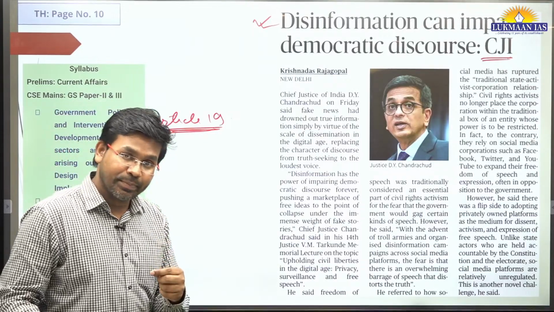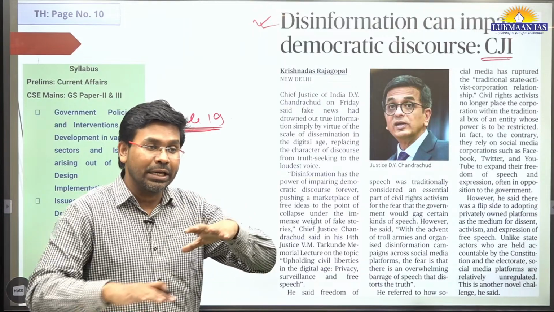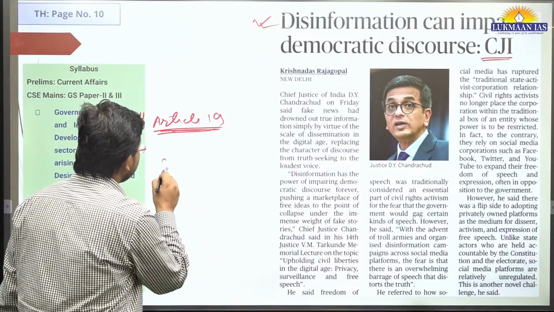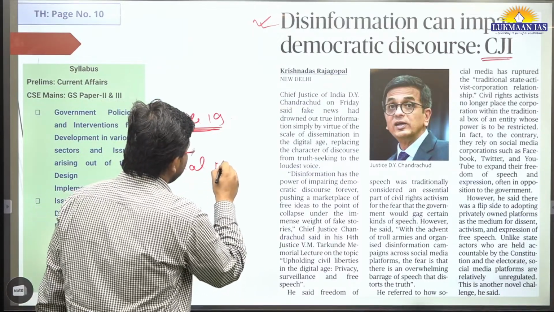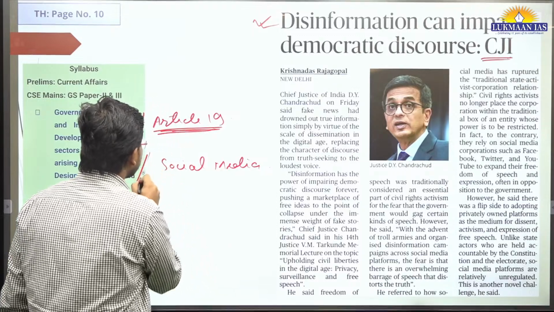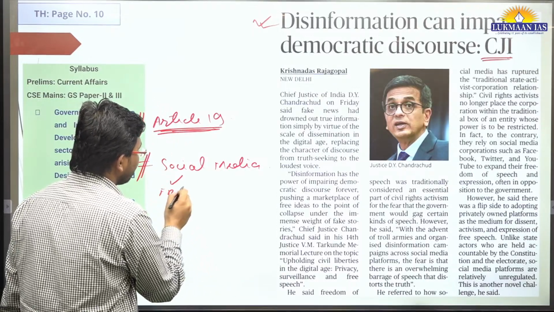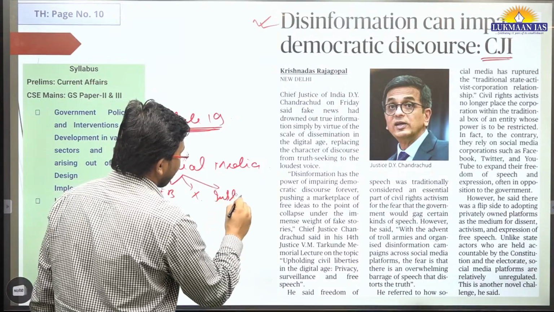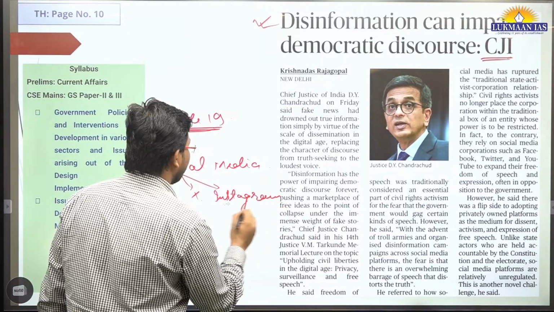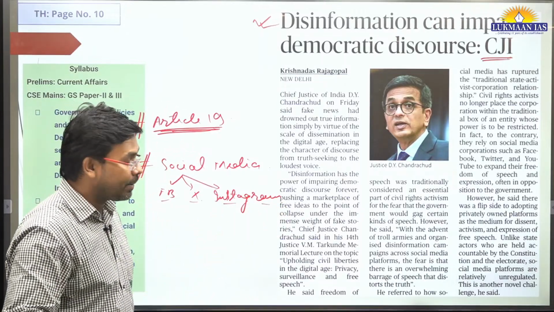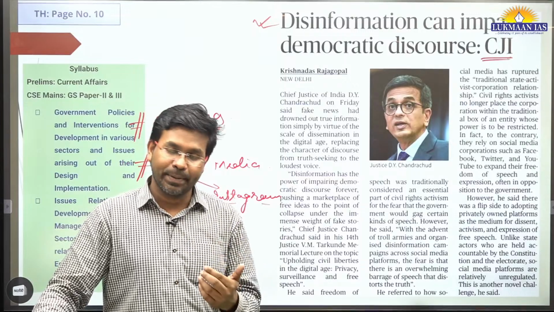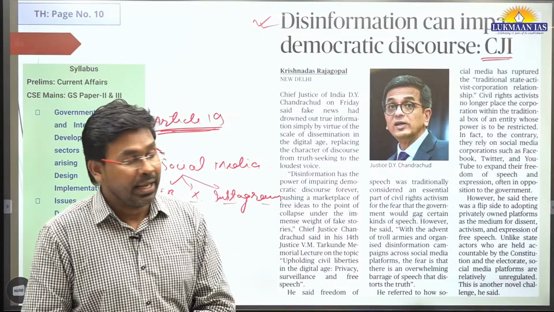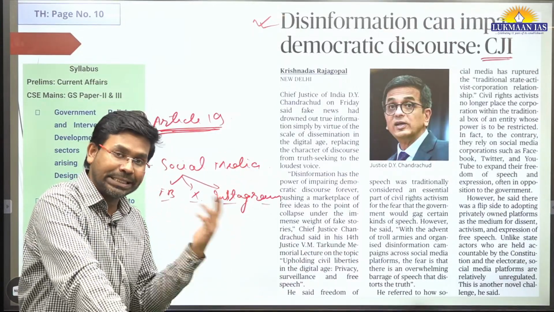The freedom of speech and expression has now assumed a new medium. People are expressing their freedom through social media. Social media includes all those platforms, for example, Facebook, X, which was Twitter, then we have Instagram, and many other such platforms. But what happens in these social media? The disinformation is being spread by an organized group of people, and then there are huge number of people who support the disinformation.